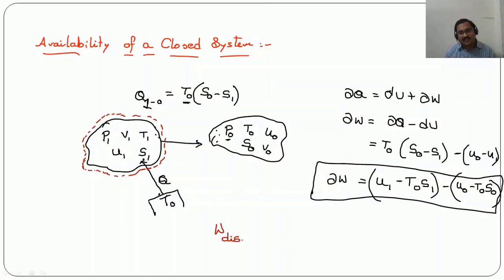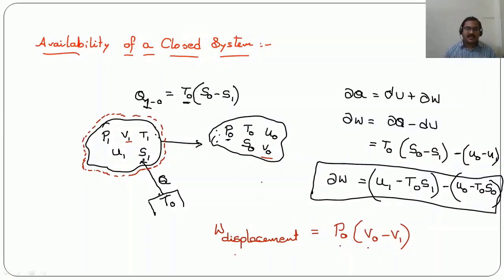That displacement work will be equal to P0 into (V0 minus V1). So volume is changing from V1 to V0 because of heat addition. There will be some displacement of the boundaries of this system. So that's why that displacement work done is taken as P0 into (V0 minus V1).